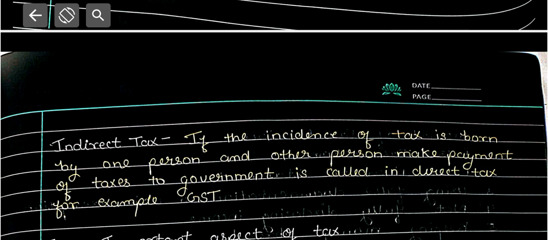What are indirect taxes? If the incidence of a tax is borne by one person and another person makes the payment of the tax to the government, it is called indirect tax.